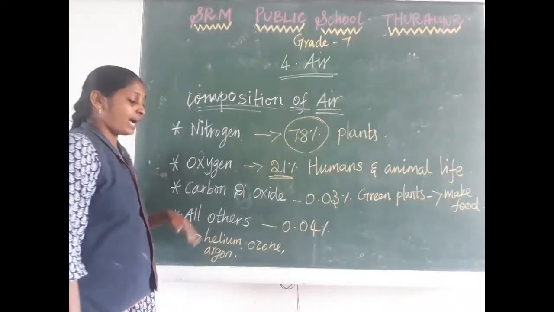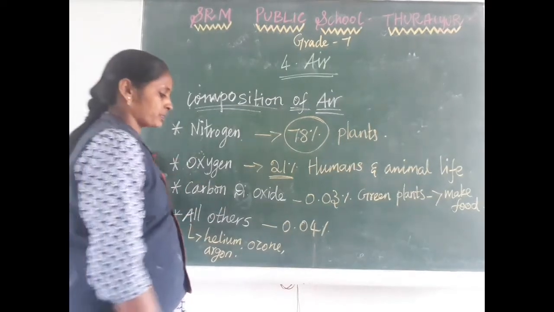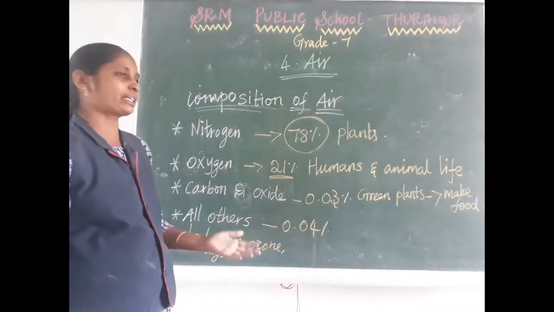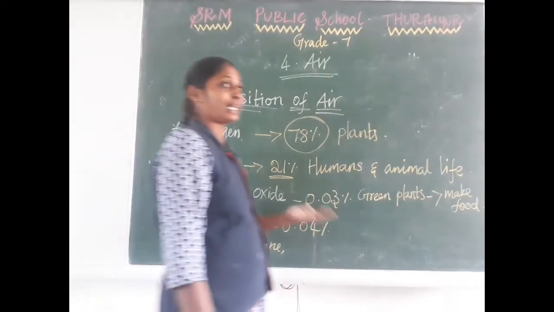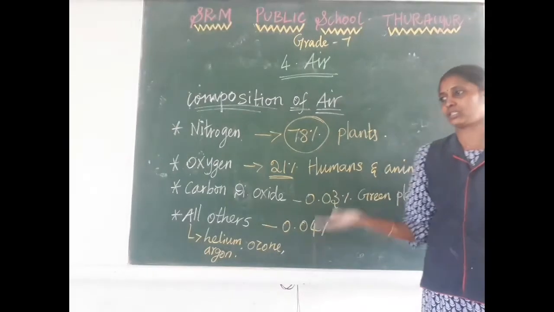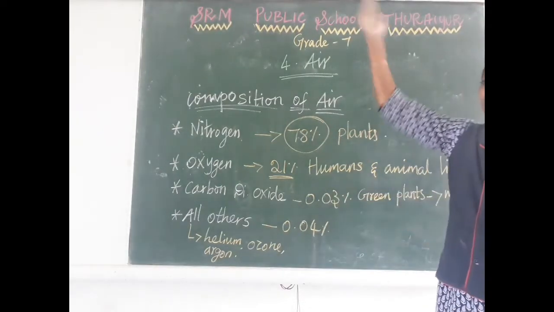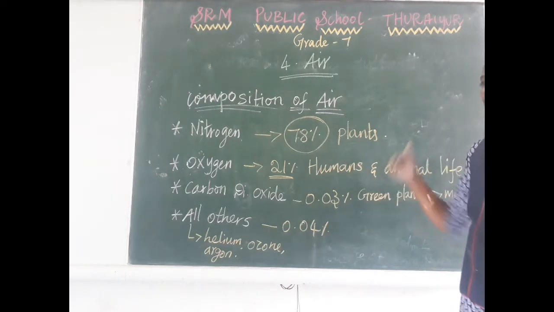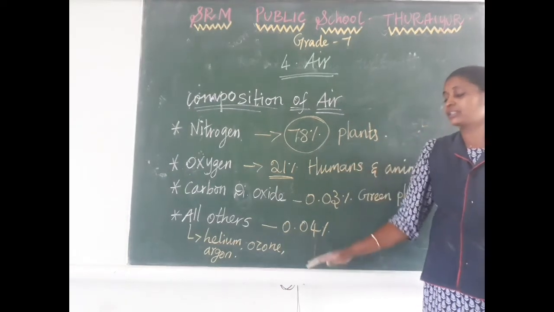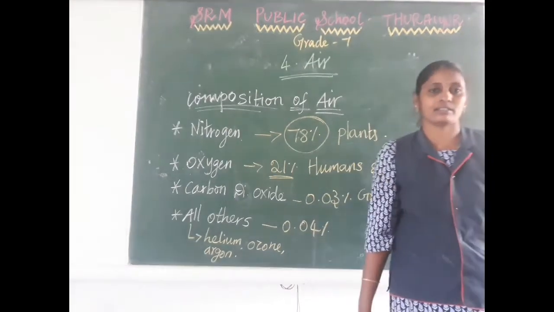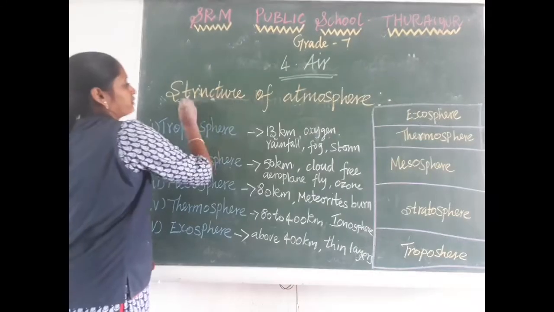Next is other gases. Other gases make up 0.4%. These are very lightweight gases, called light gases, because they have almost no weight. We can see them in the topmost layer of the atmosphere, as weightless gases.